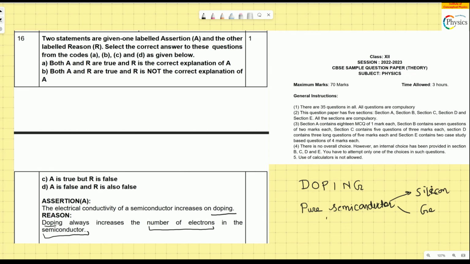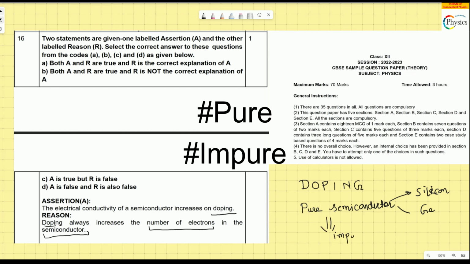If you add impurity to these, these become impure semiconductors.